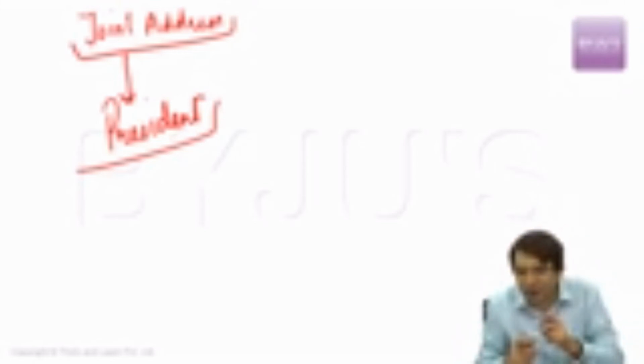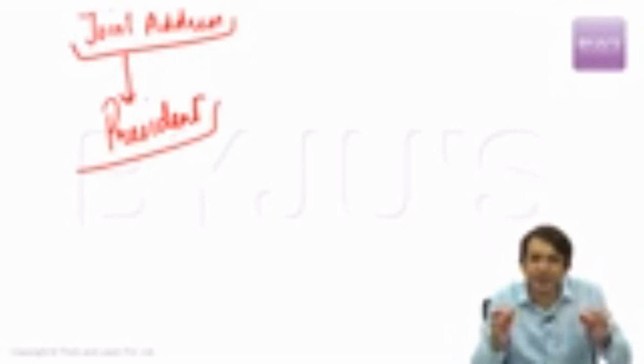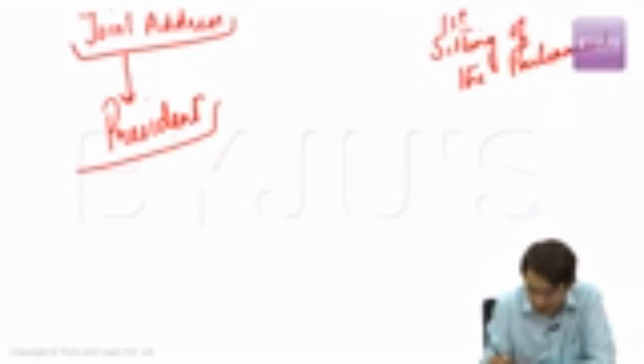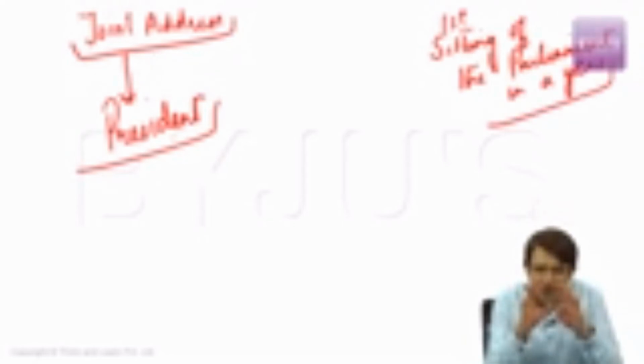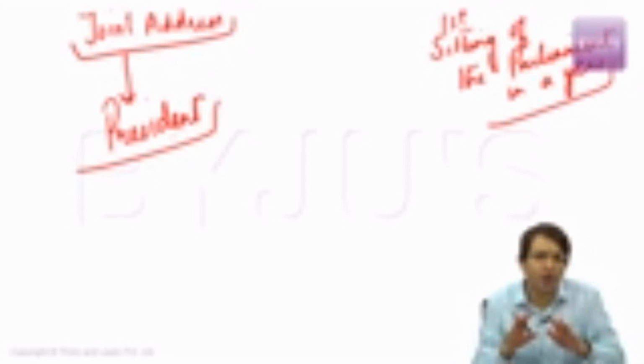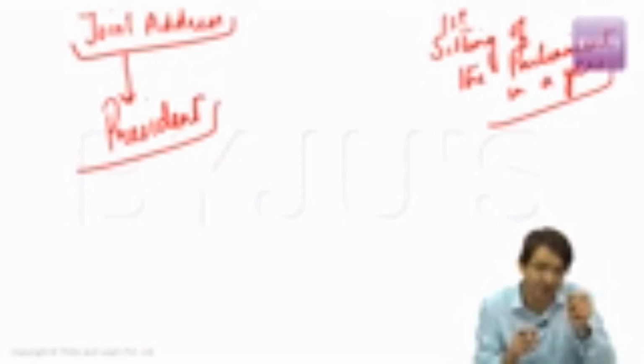But not only after the elections to Lok Sabha does the President of India address both houses of the Parliament together. He also does that when there is a first sitting of the Parliament in a year. That means what are we talking about? Various sessions of Indian Parliament. How many minimum sessions should the President of India convene per year? 2. Because 6 months is an important time frame mentioned in the Constitution.